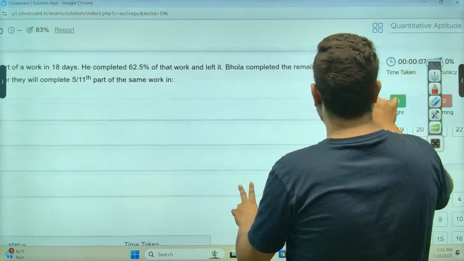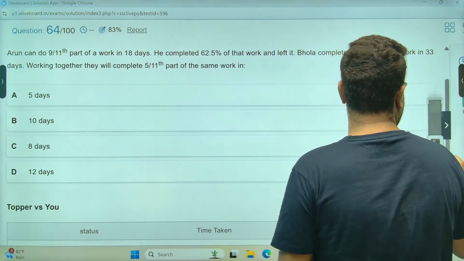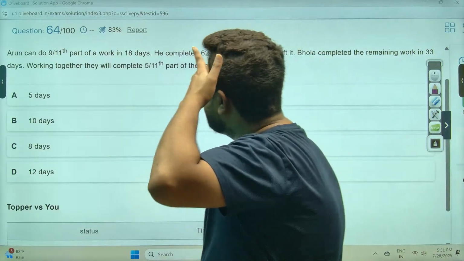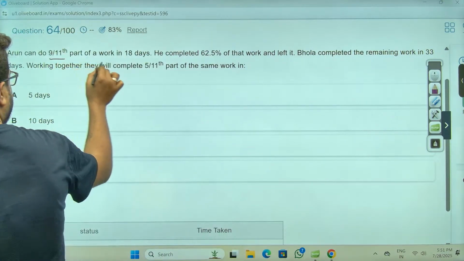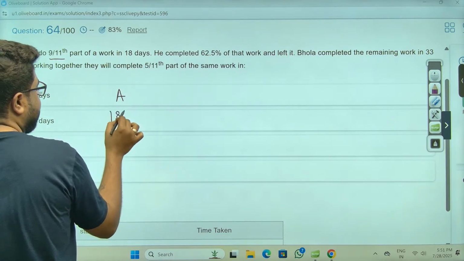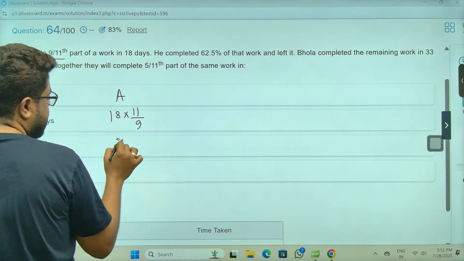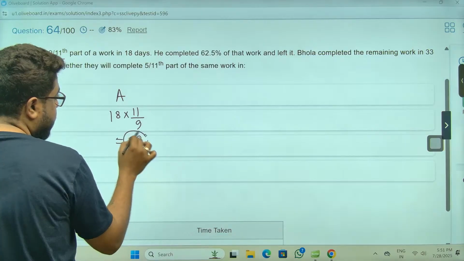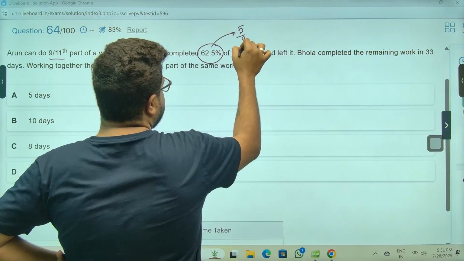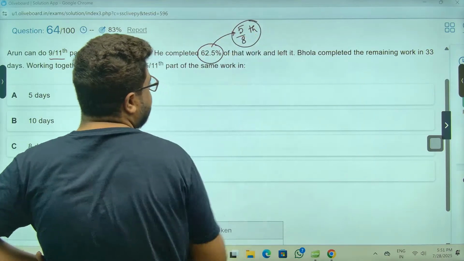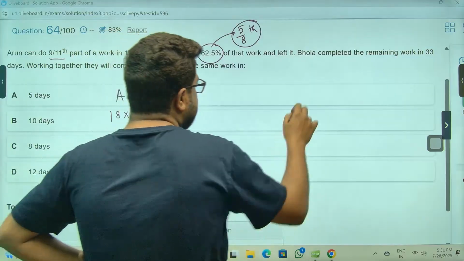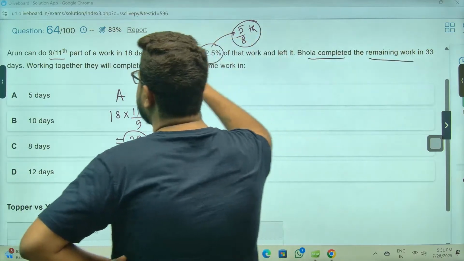Come on. Time and work, sir. Arun can do 9/11 part of a work in this. Sir, find Arun's total time: 18 into 11/9, sir, 22 days. 62.5 means 5/8. You should know this by now. It should be memorized like a name. Bhola completed the remaining in 33 days.